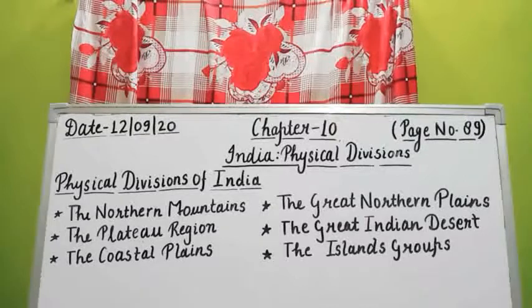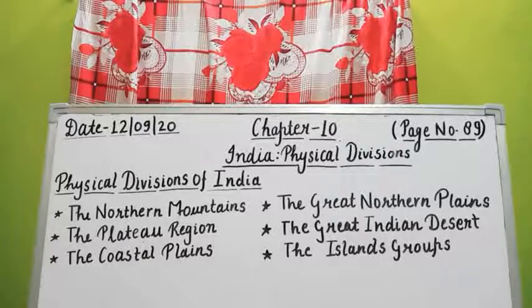We all know that India is a country of diverse physical features. The mighty Himalayas lie in the northern part of India. If you see in the map of India, on the top side, north, there you find the Himalayas.